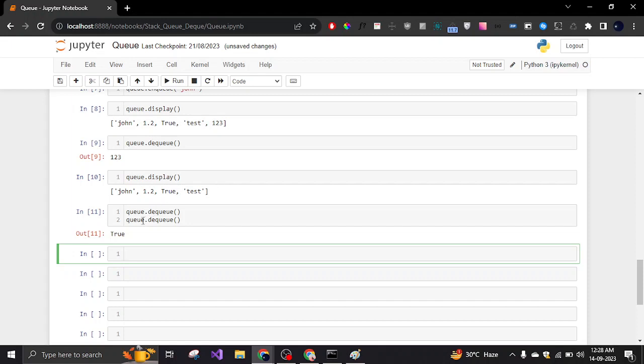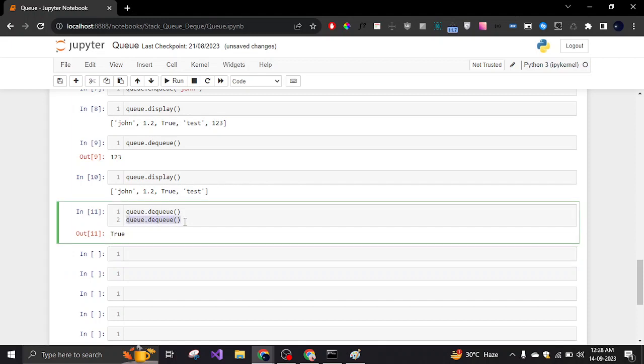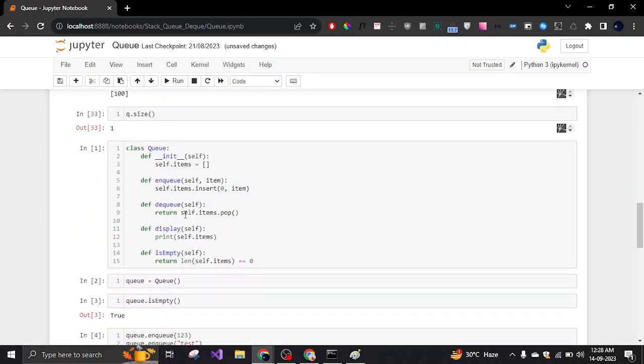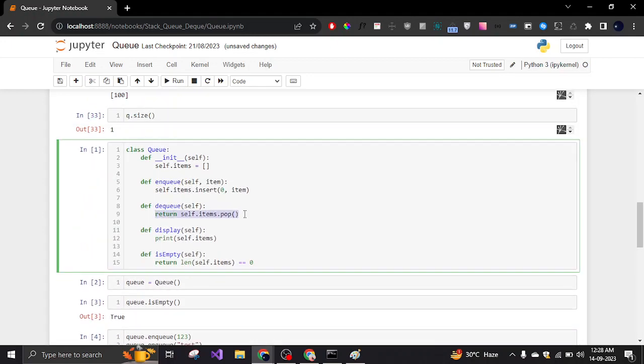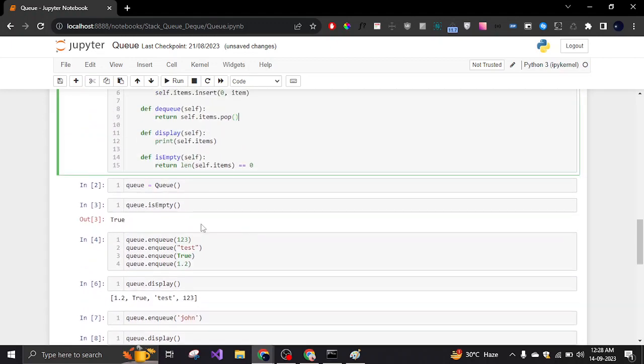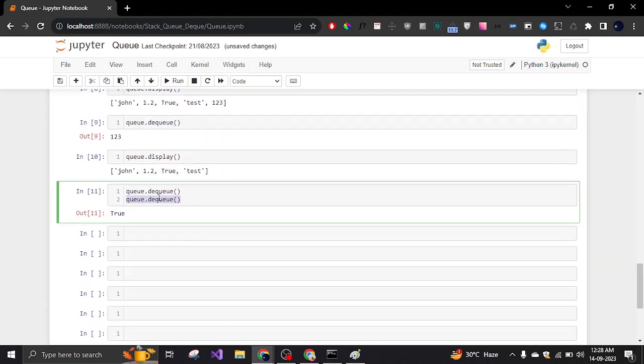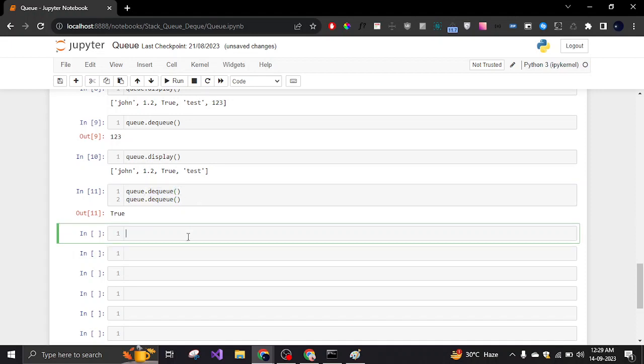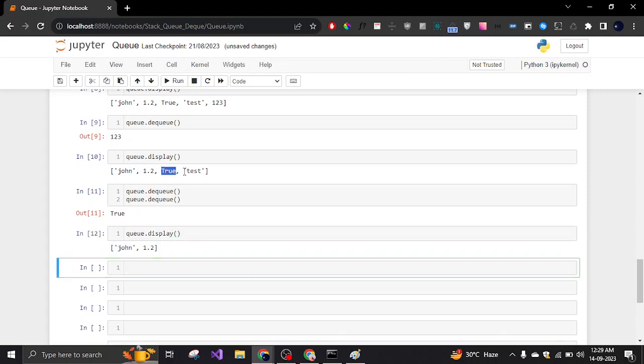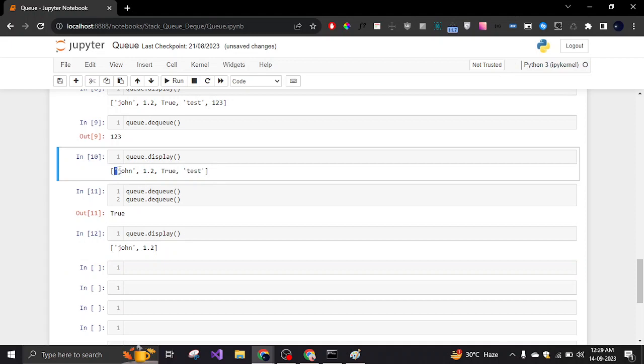So as you see, the reason why it's returning dequeue on only true is because the other function is not printing. It's returning the deleted item, and Jupyter Notebook only shows the last deleted item, it doesn't show this one. So it's not a glitch, it's just how this Python code is working. So let me print this queue. If we print it with display, you will see that both those items are deleted, these two, because we deleted two items, and we have John and 1 2 3.